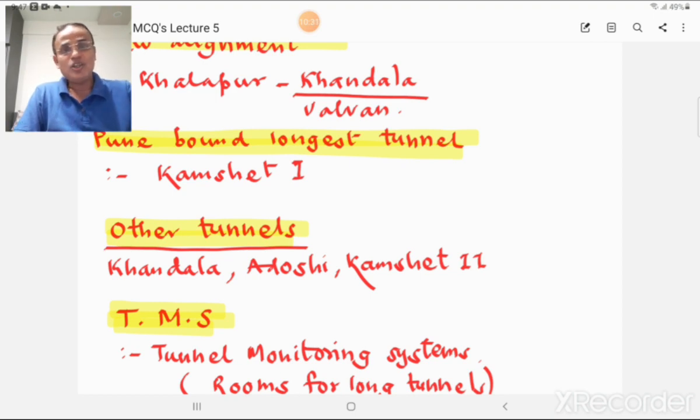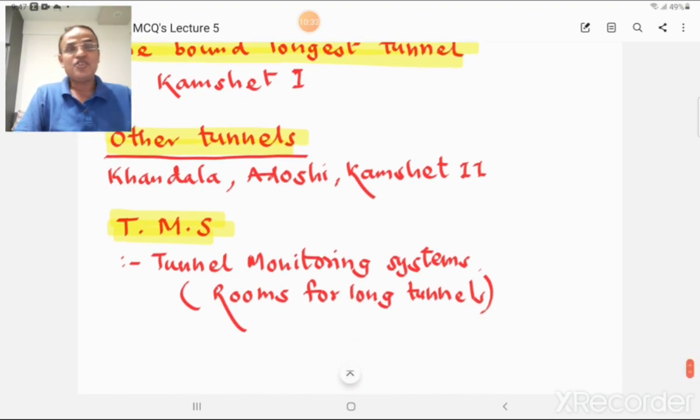Then a tunnel monitoring system is already established on Mumbai Pune Expressway for the long tunnels, and all the tunnels are monitored through these rooms where all angle cameras are provided, and we get the information of movement of traffic immediately to know the tunnel traffic management also.